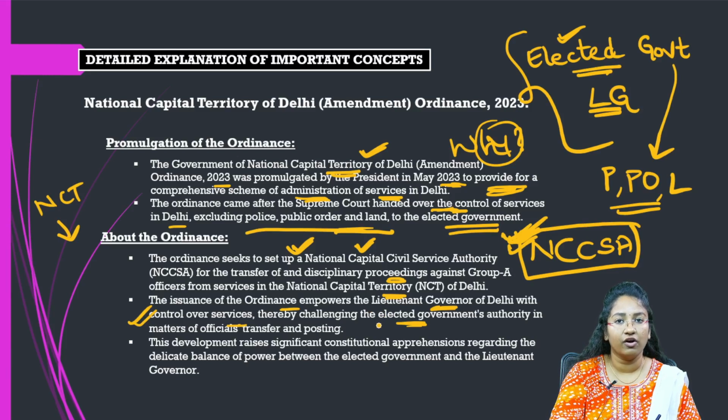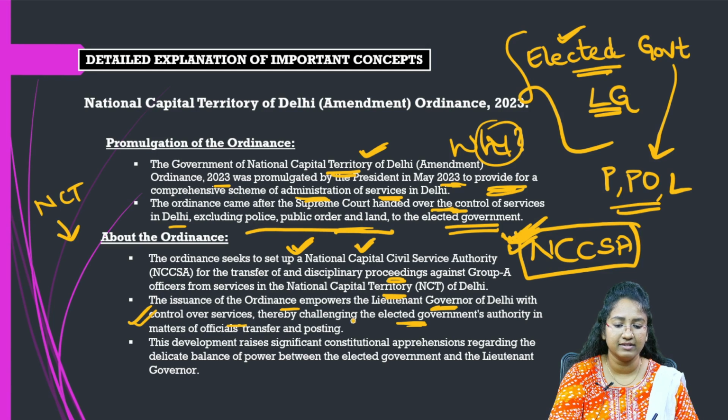So after this ordinance was issued, it empowers the LG of Delhi with control over these services. So whatever services we have, the control over these services was given to the LG. So this challenges the authority of the elected government, right? In terms of the transfer of the officials or the posting of the officials, this power was given to the LG. So this definitely challenges the authority of the elected government in these cases.